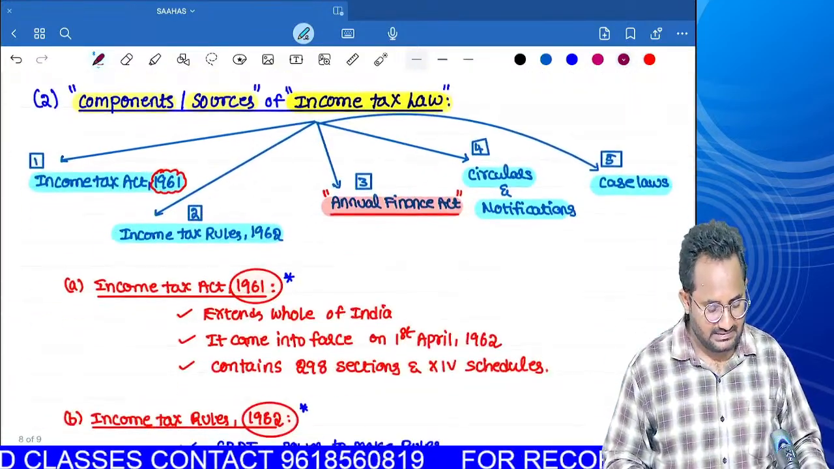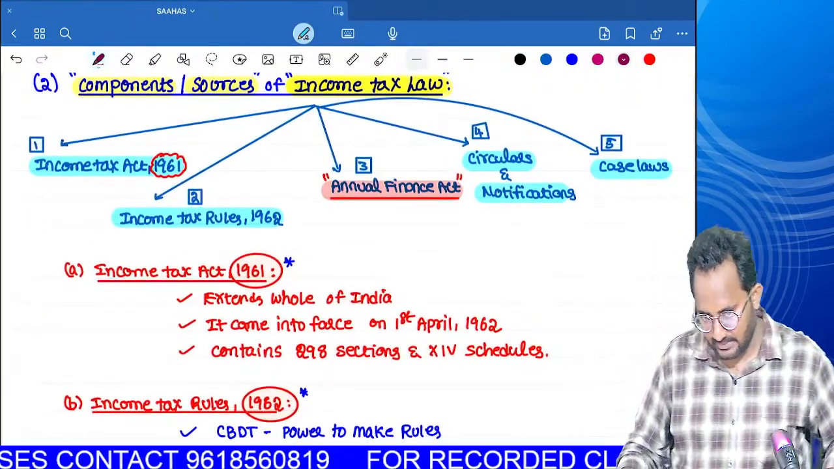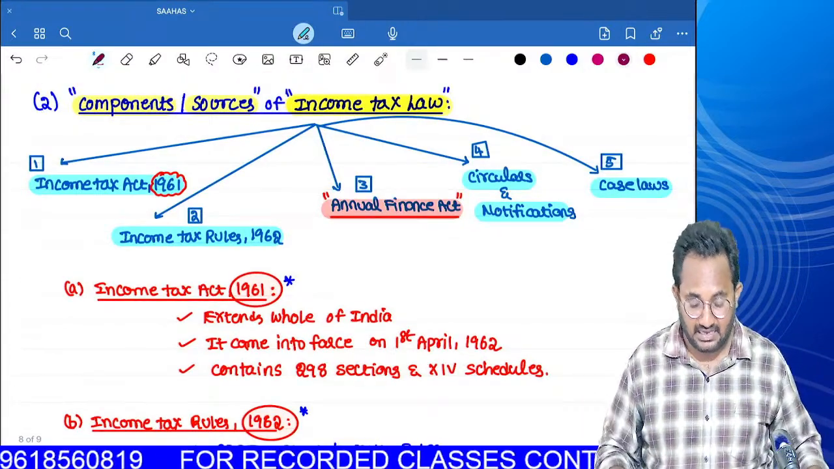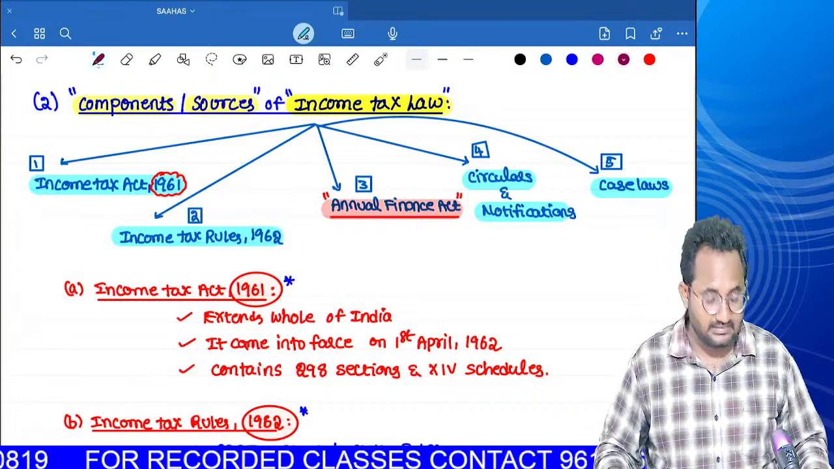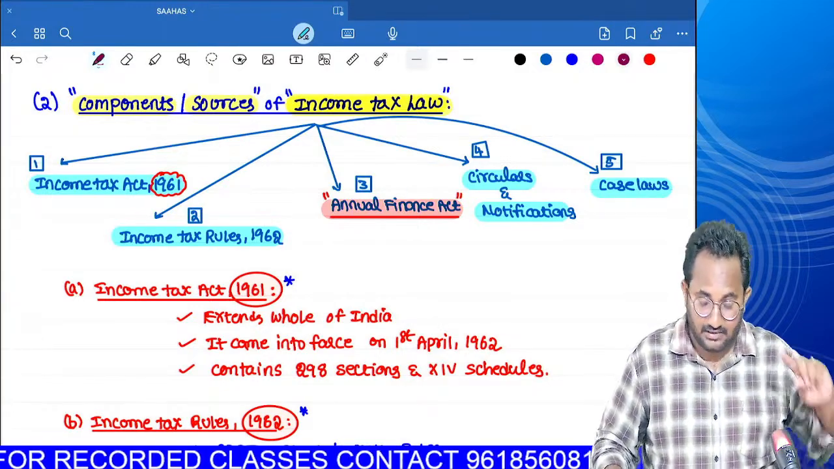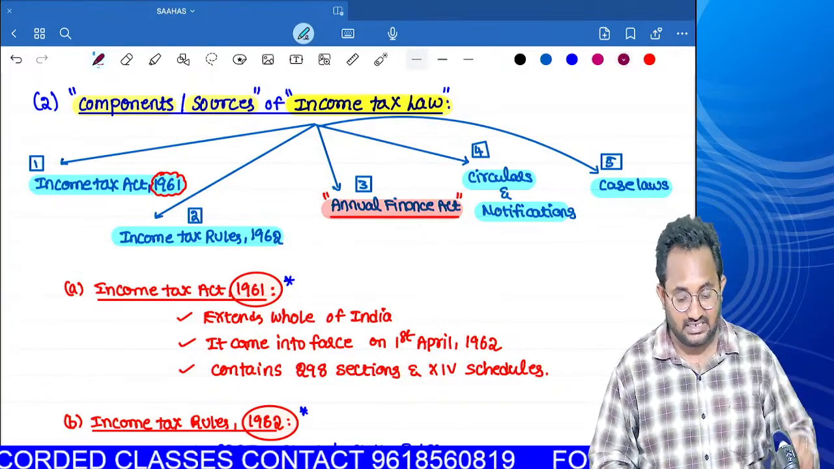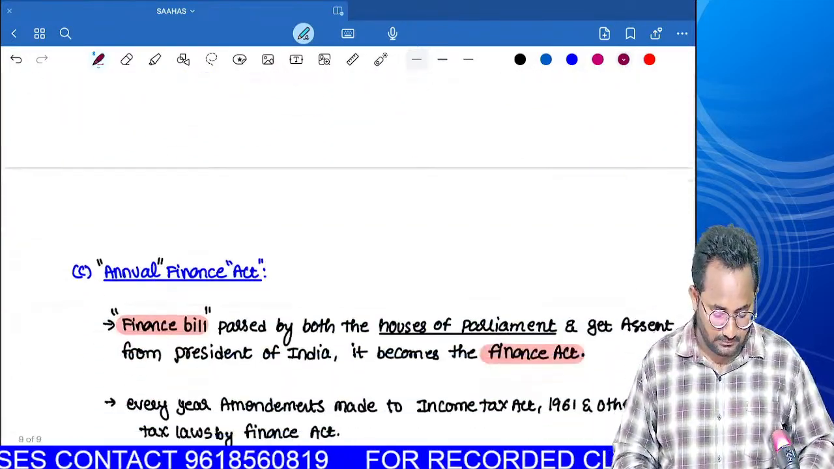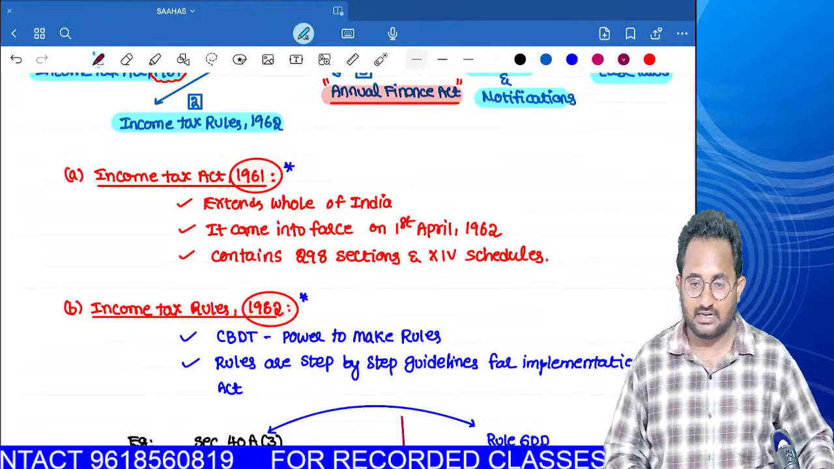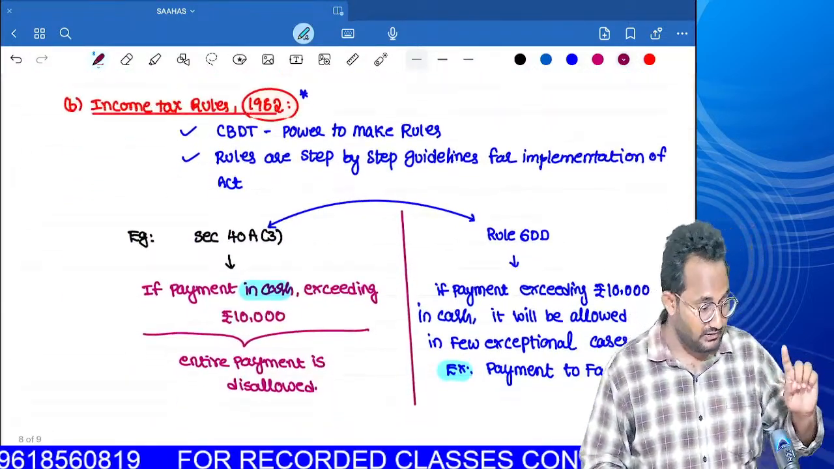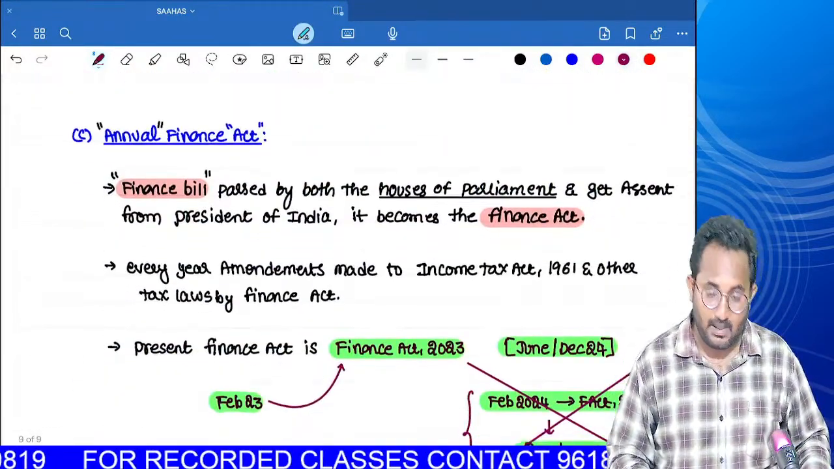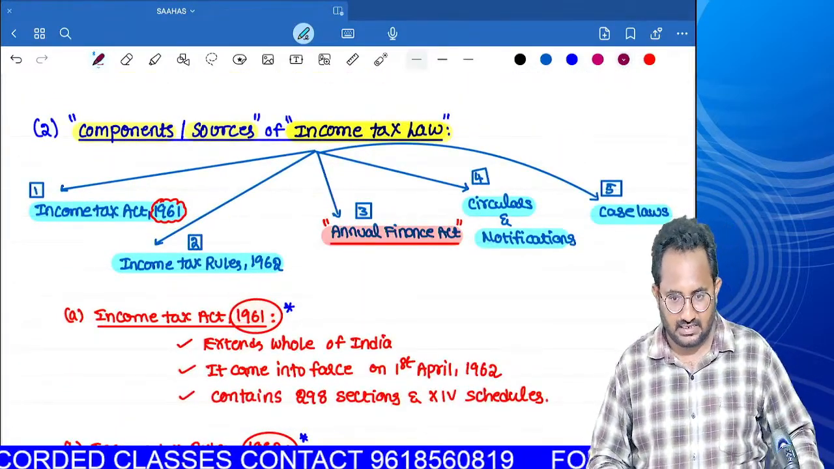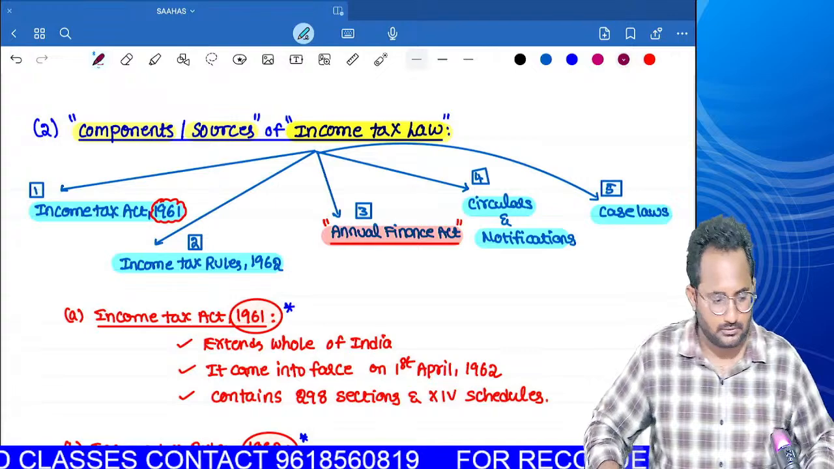Next, we have started the discussion related to components or sources of income tax law. In order to understand income tax law, we have to learn the following components as well as sources. What are the components? Income Tax Act 1961, Income Tax Rules 1962, Annual Finance Act, circulars, notifications as well as case laws. As of now, we are done with three components: Income Tax Act 1961, Income Tax Rules 1962, and the Annual Finance Act. Tomorrow we will go with the remaining two components, circulars and notifications, as well as case laws.